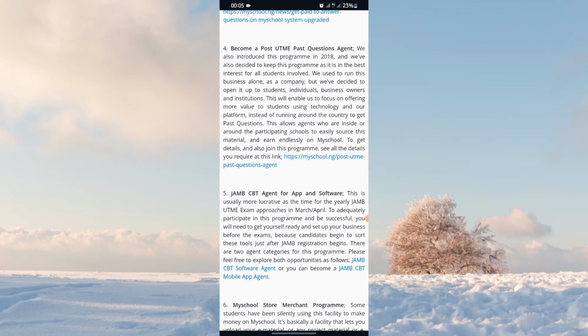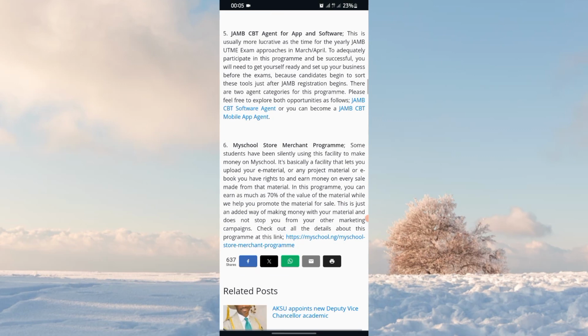And number five is CBT agents for app and software. This is usually more lucrative as the time for the yearly JAMB UTME exam approaches. JAMB usually commences registration from January to February 28th, and the exam starts in April. So you can quickly do this. This is a business for you to do. You can become a JAMB CBT software agent or a JAMB CBT mobile app agent. You can become either of the two.